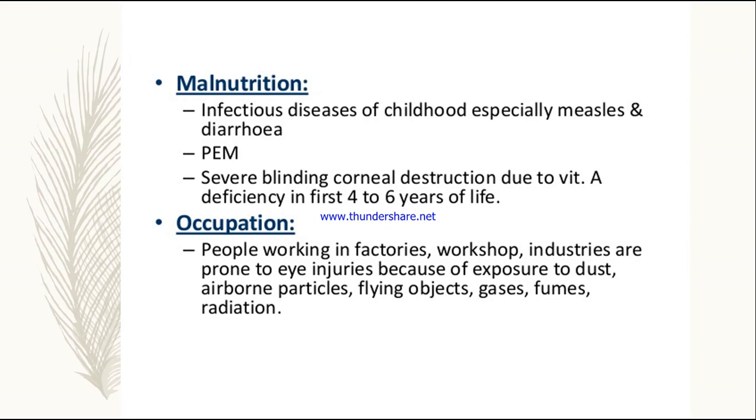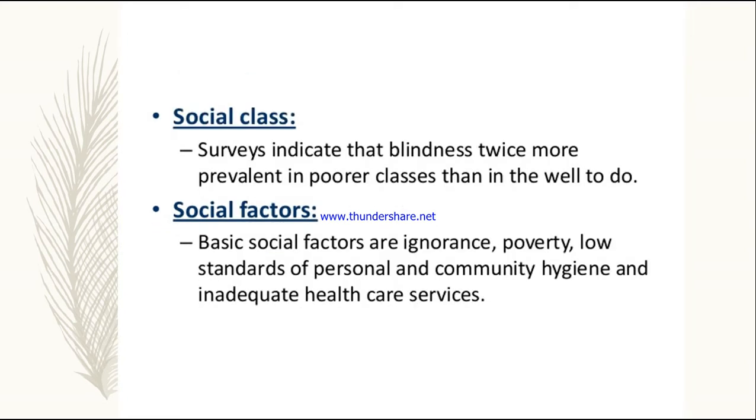Next is occupation. People working in factories, workshops, and industries are more prone to eye injury because of exposure to dust, airborne particles, flying objects, gases, fumes, and radiation. So these people working in factories are also at a high risk for developing blindness.